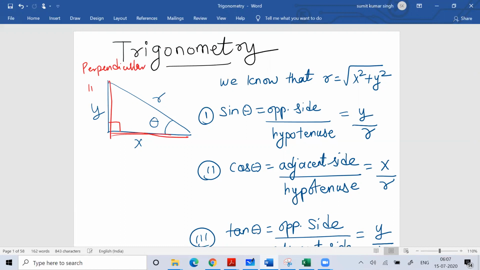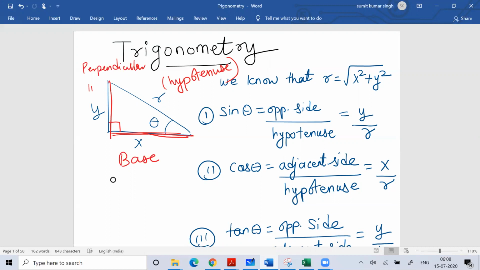The side which is adjacent to theta is called the base. And the side which is opposite to 90 degrees is called the hypotenuse.